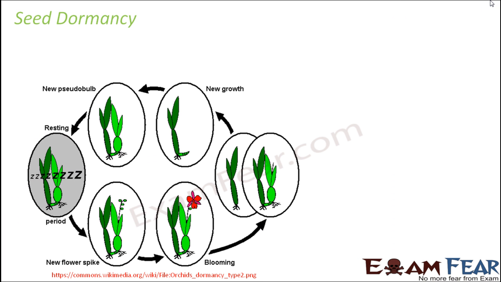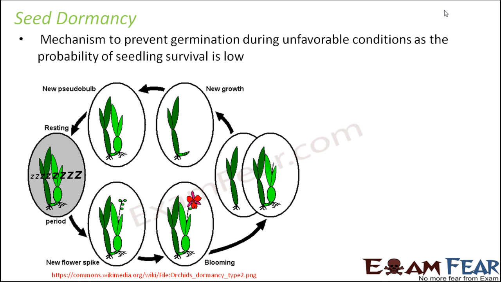The second type of suspension is seed dormancy. Now, this dormancy is again a state of inactiveness, and it is more common with regard to plants. It is a mechanism to prevent germination during unfavorable conditions, as the probability of seedling survival is low. Now, what is germination? The process where the seed gives rise to the seedling, and the seedling grows to form a plant. That process starts with germination.